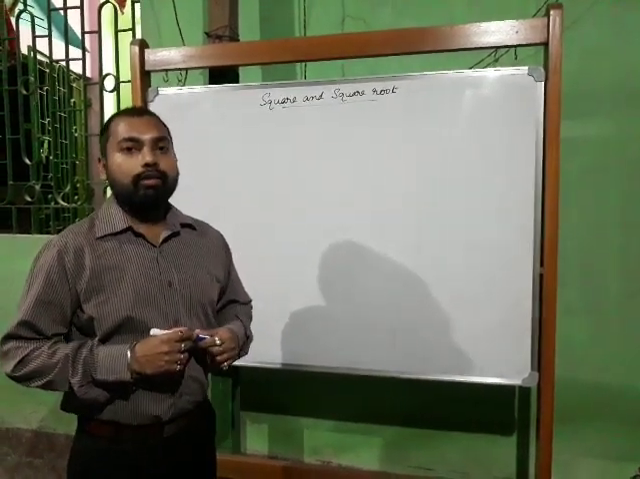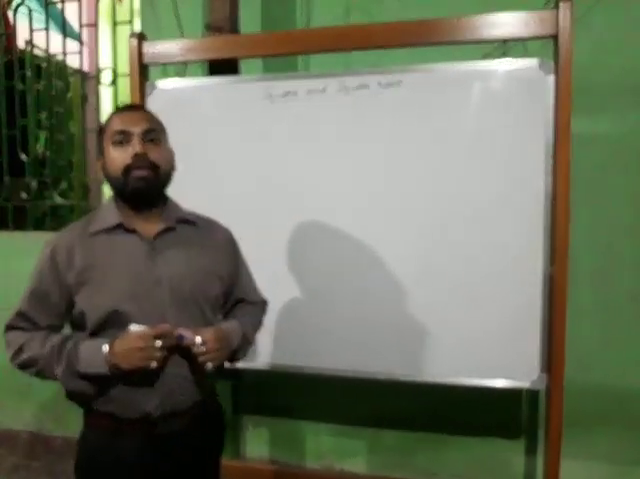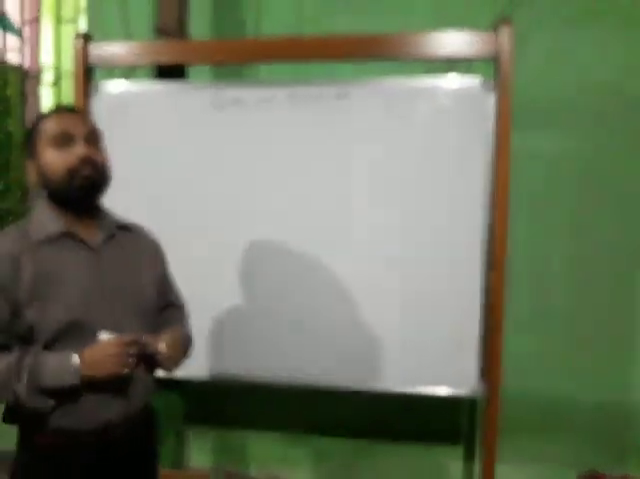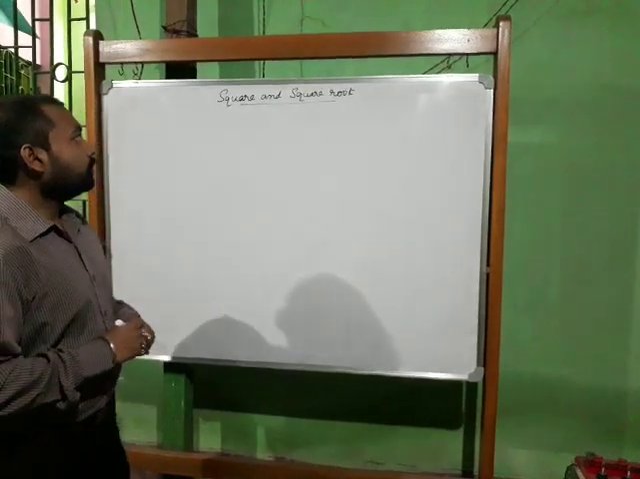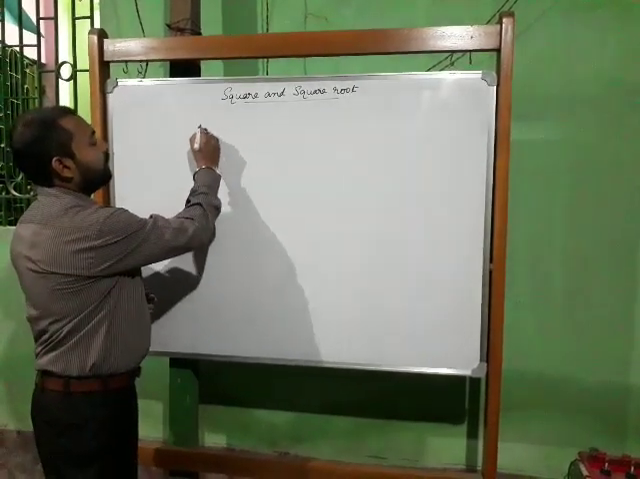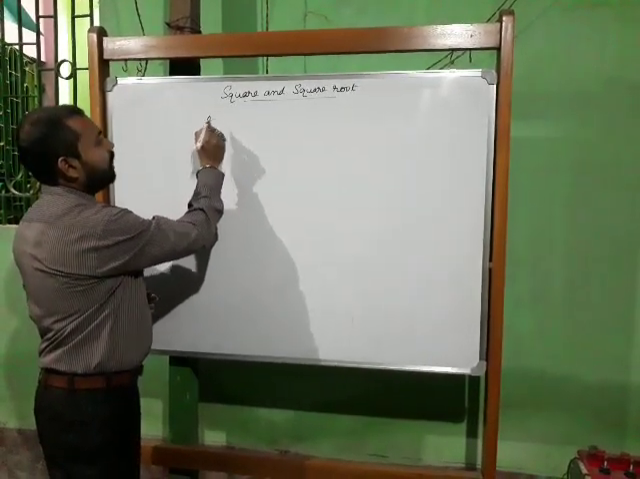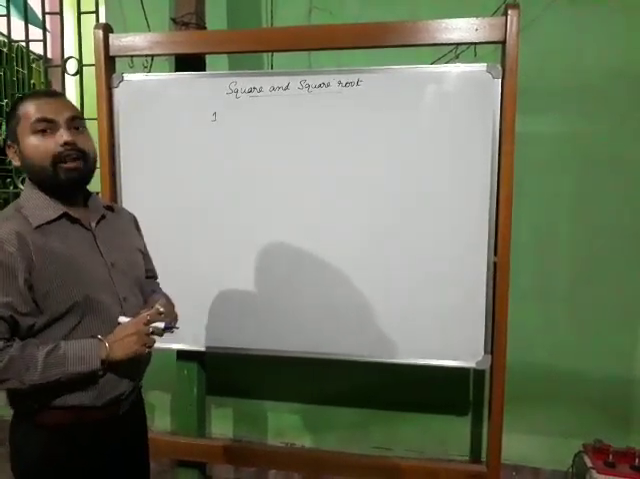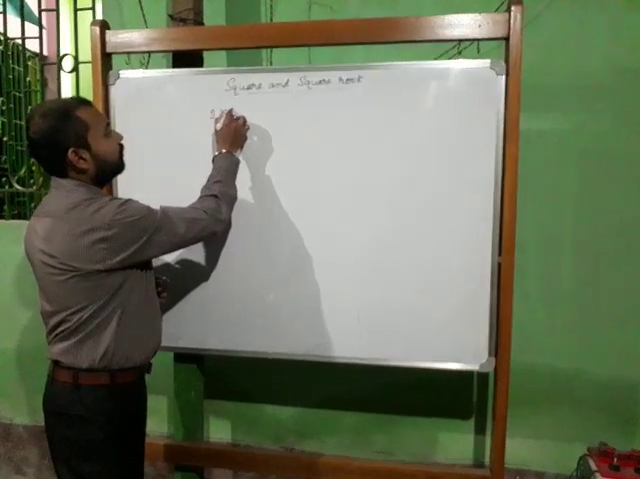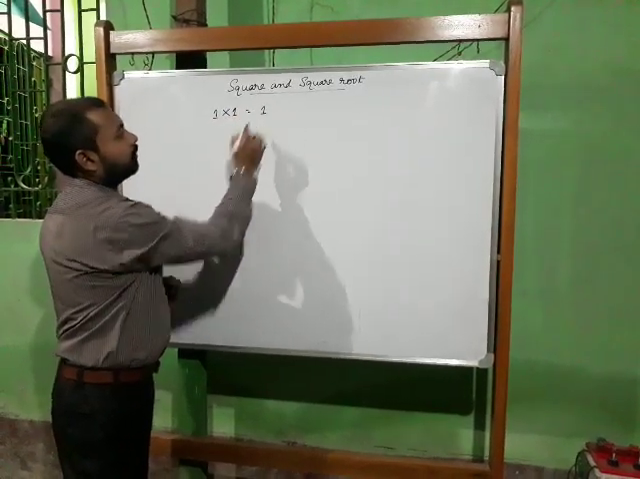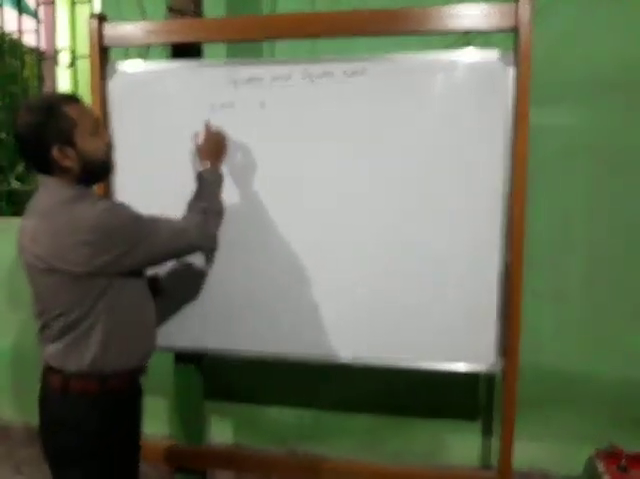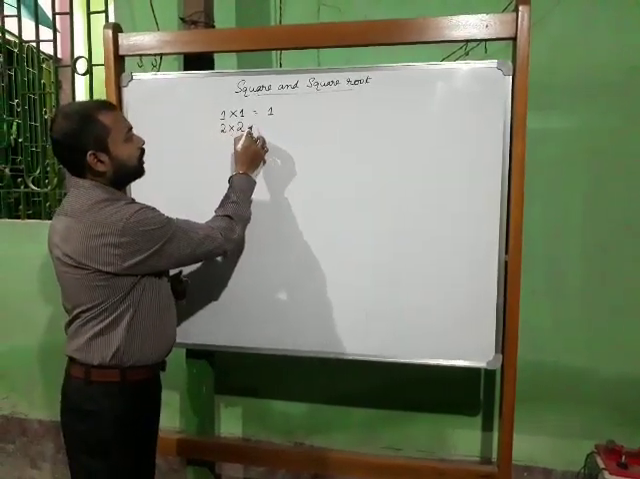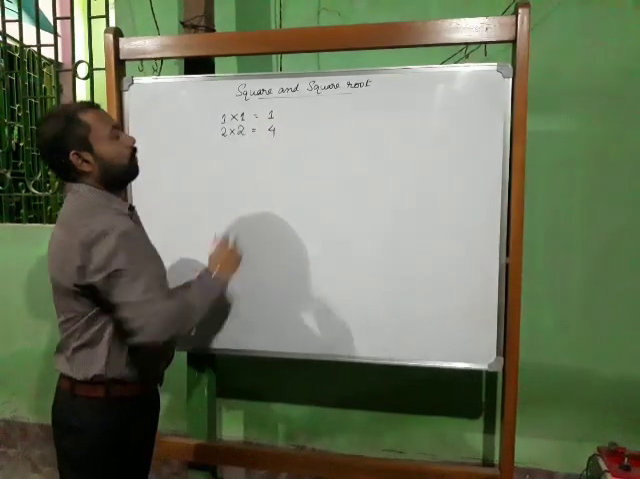Namaste everyone. So today we will start a new lesson, square and square root. Let me first explain what is square. Suppose I write any natural number, 1. If 1 is multiplied with 1, the answer will be 1. Again, if I write 2, 2 multiplied with 2, the answer will be 4.